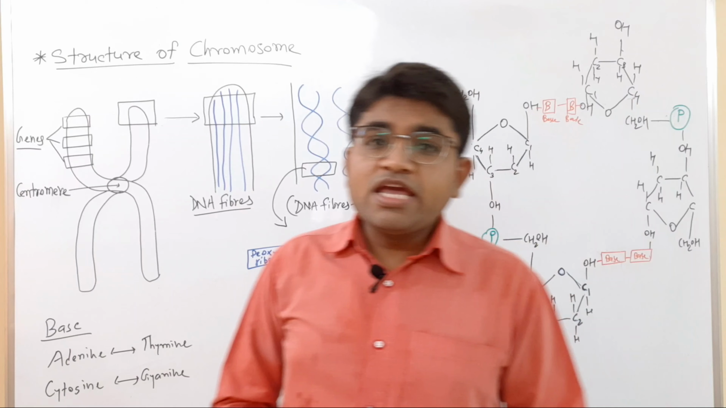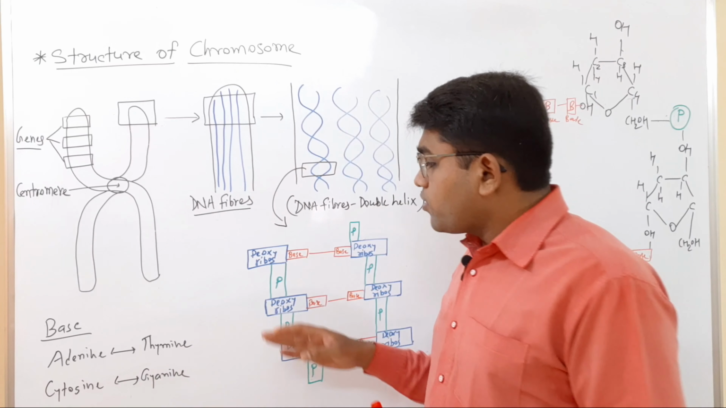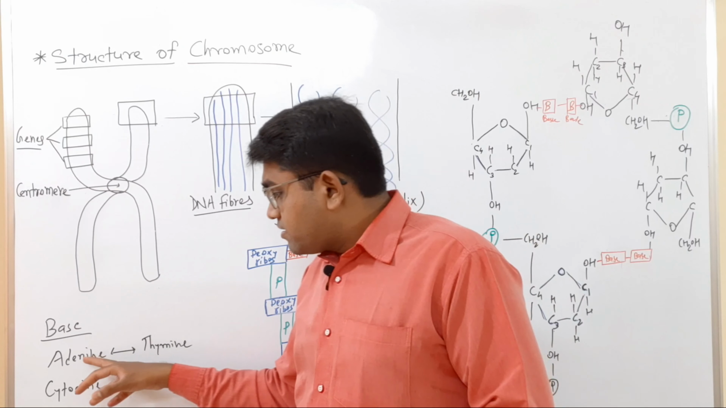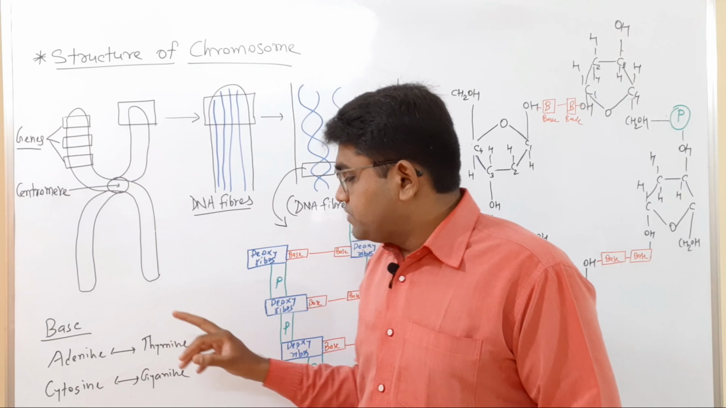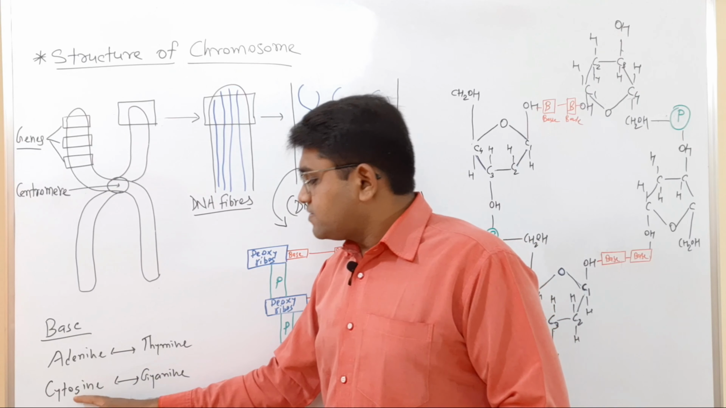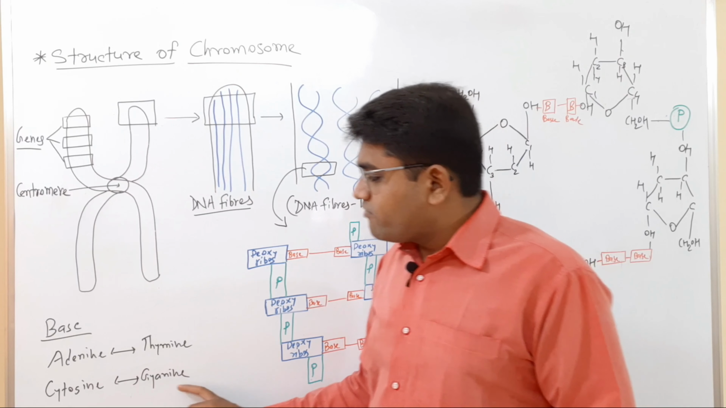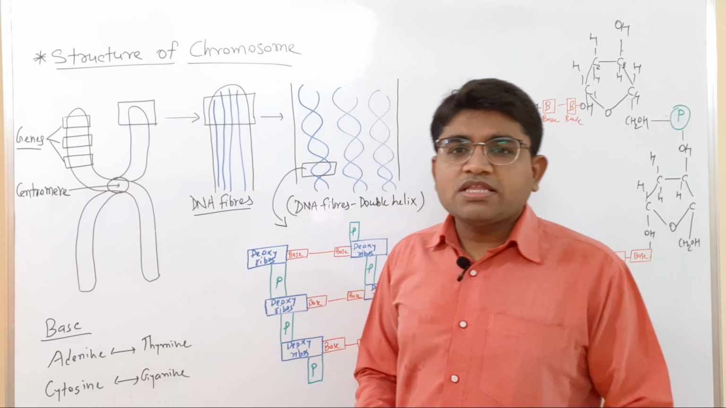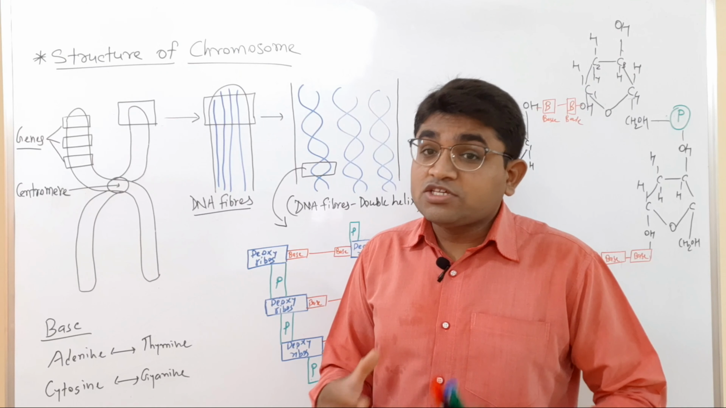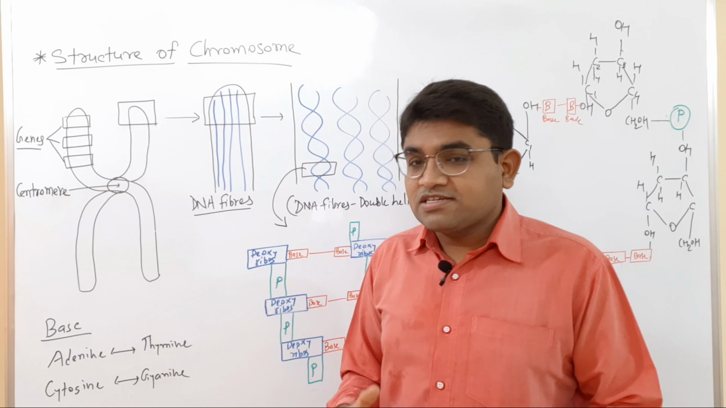So the DNA has 4 bases. The bases of the DNA are like that: adenine is attached with thymine, and thymine with adenine, and cytosine is with guanine, and guanine with cytosine. These are all basics actually, but useful for further study, so we are discussing them here.